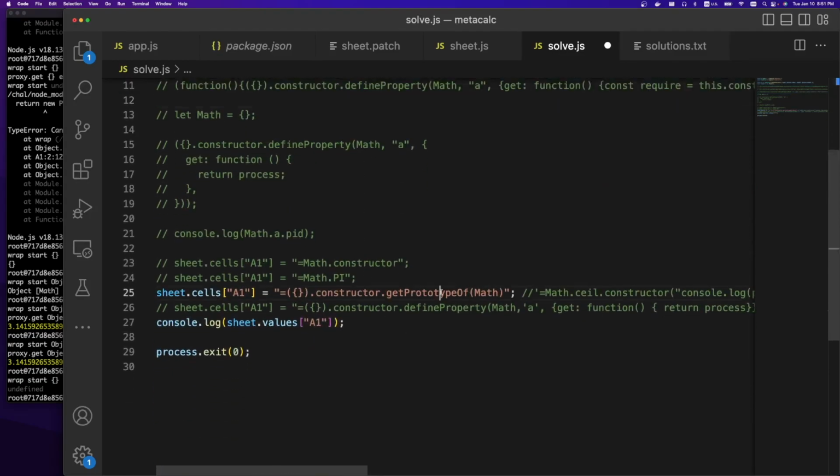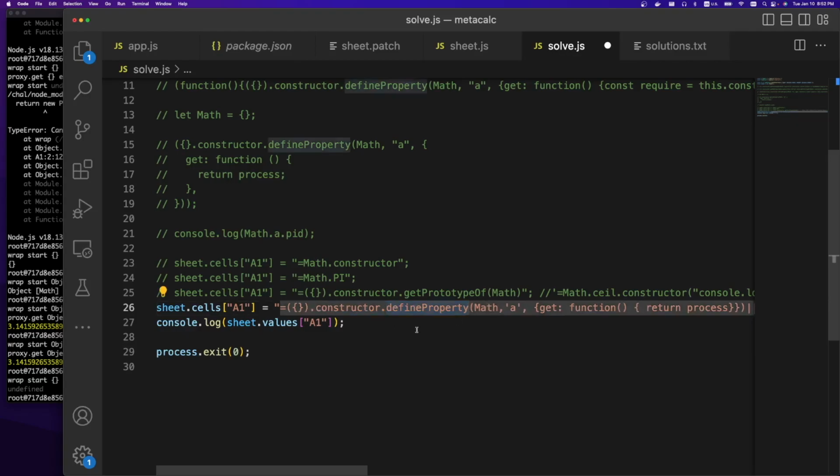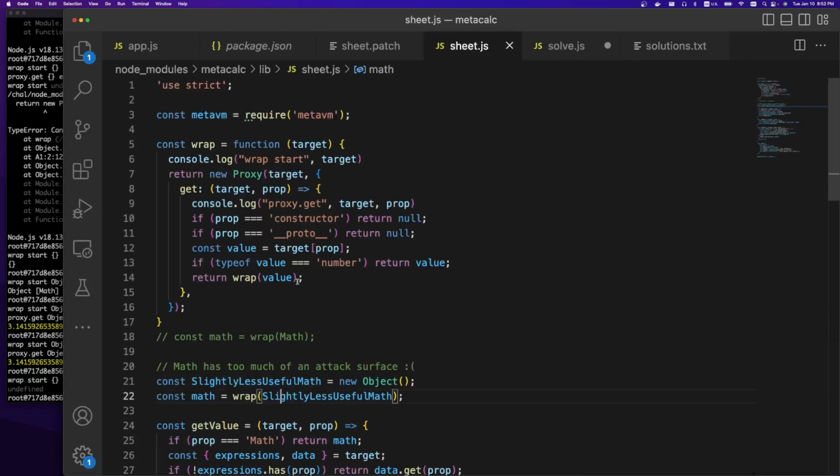So that was solution one. The other solution was the one that was intended by the challenge author. In this one, they actually define a getter, a new property on Math. And so their logic was, you can define a getter such that this is a function call. And the function call actually happens in this context right here, so it'll be outside of the VM, which is pretty cool. So it's like when you access this, it's doing that get call.